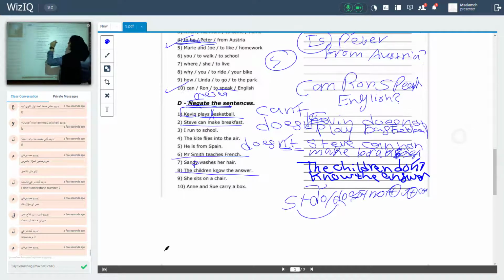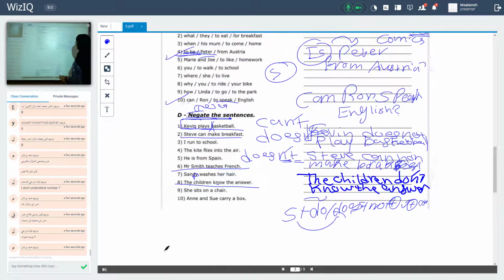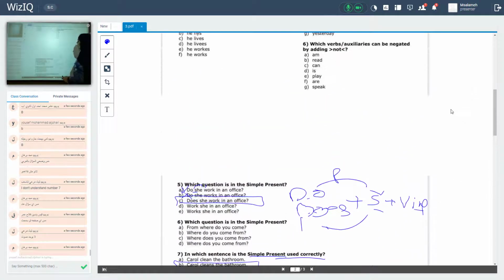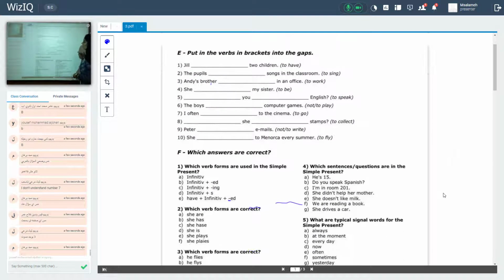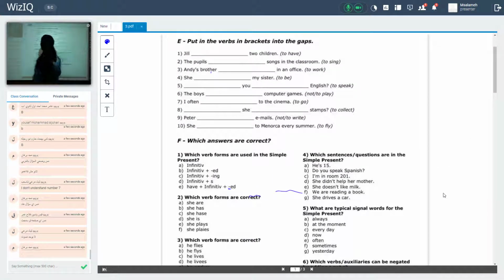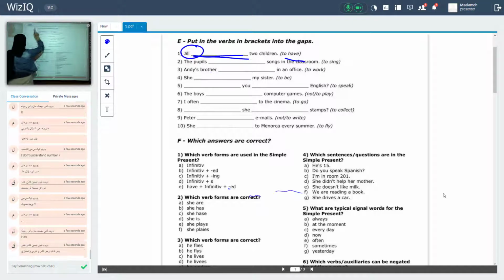The other sentences are the same way. There's no new idea. The same thing. Now move to question number 3. Put the verbs in brackets into the gap, okay? Here, Jill, it's a person's name. So I have a singular subject, followed by what? By S or ES.